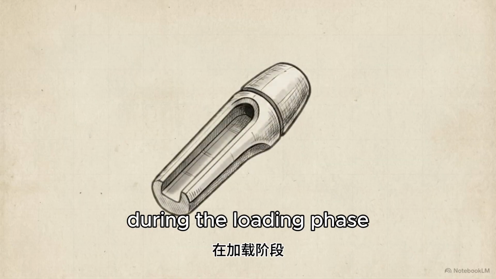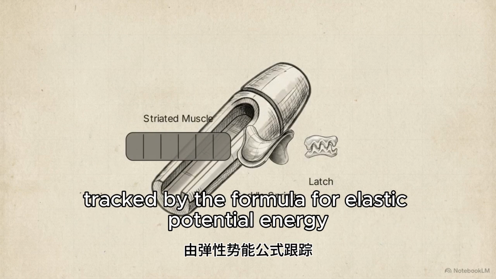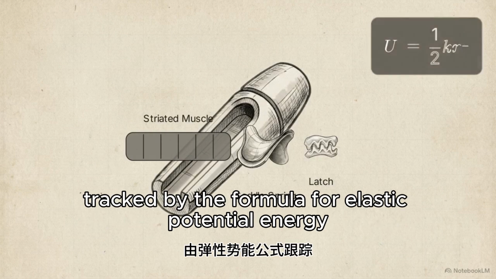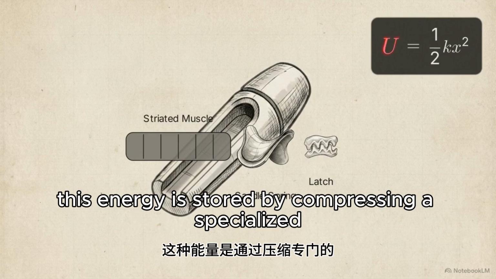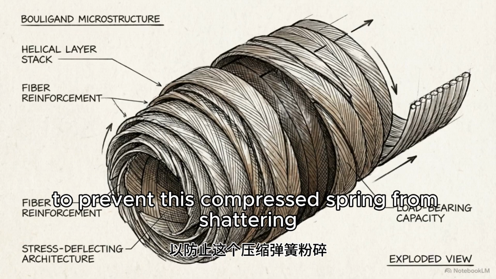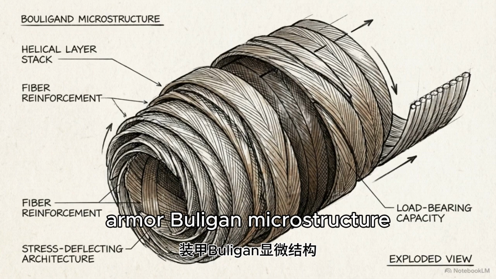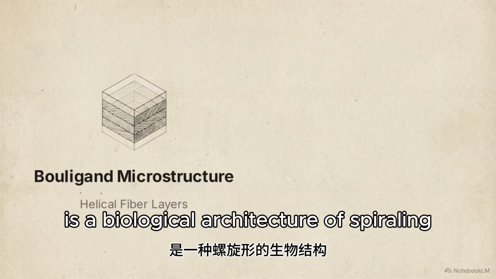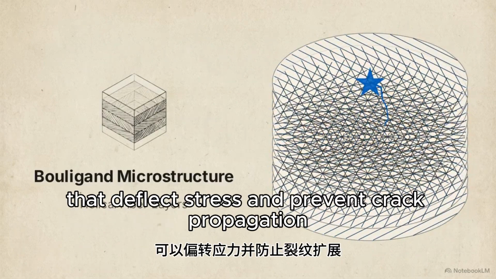During the loading phase, muscular contraction is used slowly to bank mechanical energy, tracked by the formula for elastic potential energy, U equals 1/2 kx squared. This energy is stored by compressing a specialized sclerotized dual-layer saddle spring. To prevent this compressed spring from shattering, the structure is reinforced with Bouligand microstructure armor. Bouligand microstructure is a biological architecture of spiraling, helical fiber layers that deflect stress and prevent crack propagation.